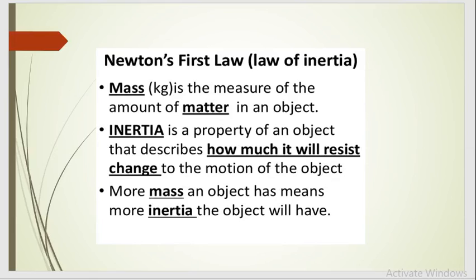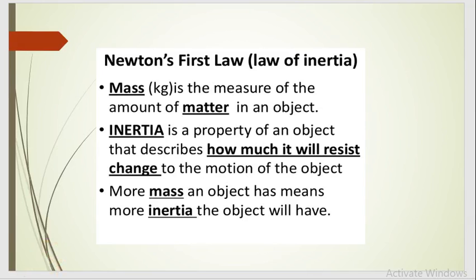This law shows an equivalence between state of rest and state of uniform motion along a straight line, as both need a net unbalanced force to change the state. It defines force as an entity that brings about a change in the state of motion of a body, and it defines inertia as a fundamental property of every physical object by which the object resists any change in its state of motion.